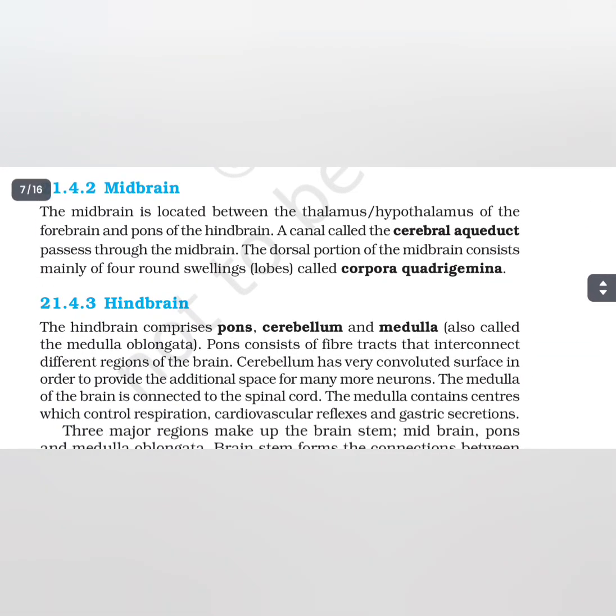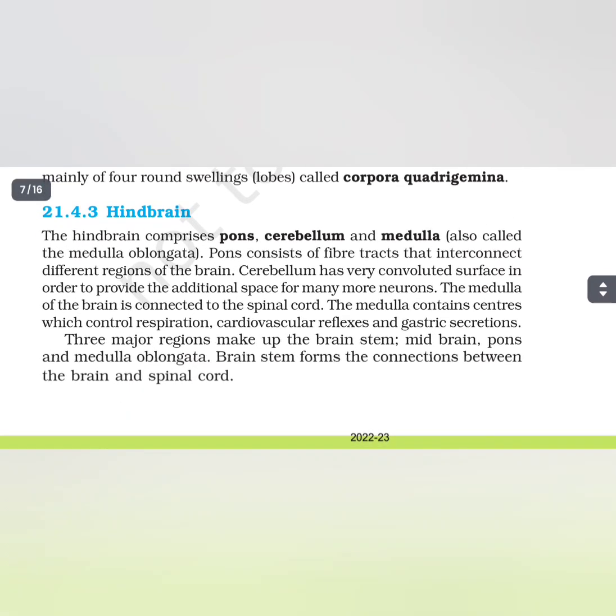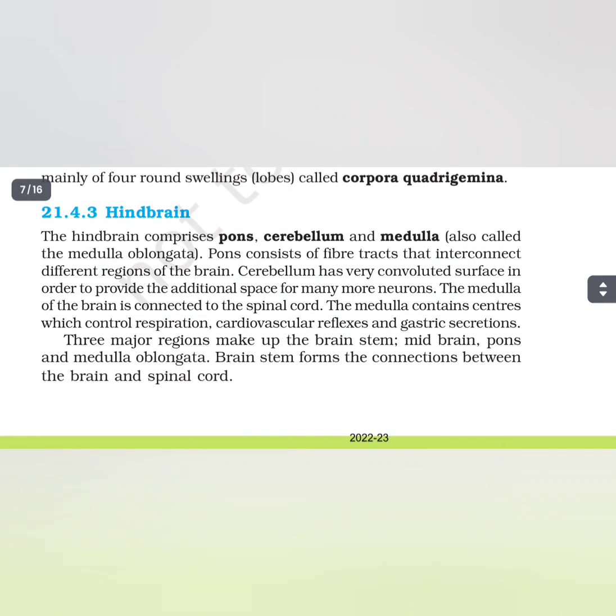Midbrain. The midbrain is located between the thalamus or hypothalamus of the forebrain and pons of the hindbrain. A canal called the cerebral aqueduct passes through the midbrain. The dorsal portion of the midbrain consists mainly of four round swellings called corpora quadrigemina. Hindbrain. Hindbrain comprises pons, cerebellum and medulla, also called the medulla oblongata.